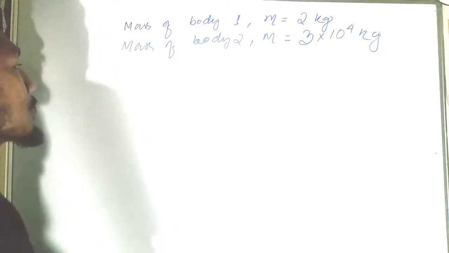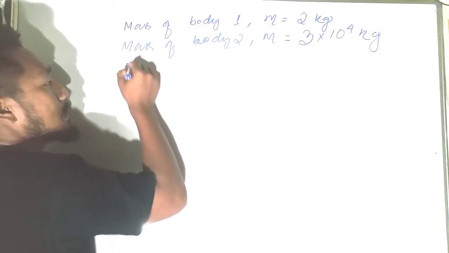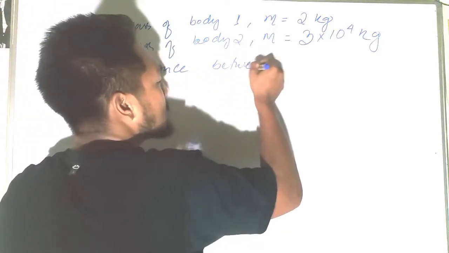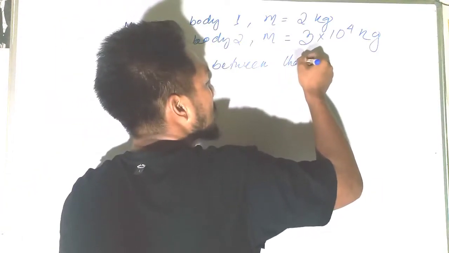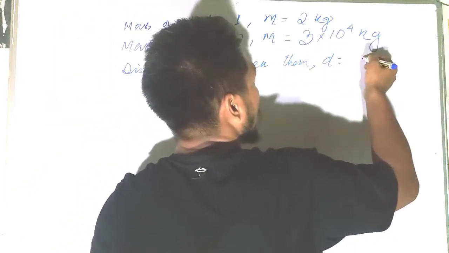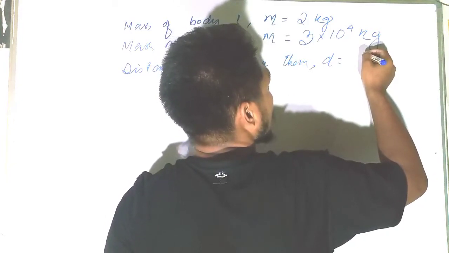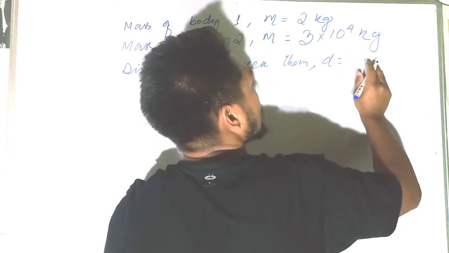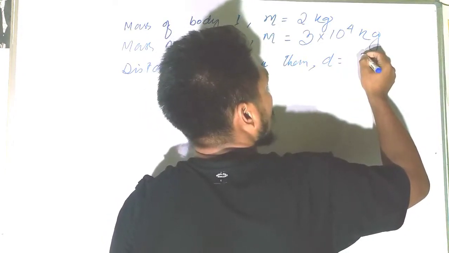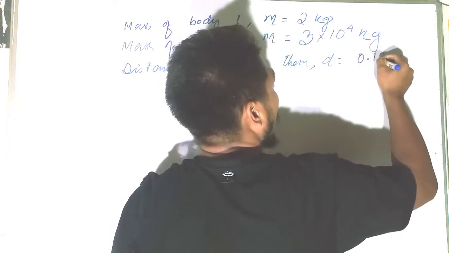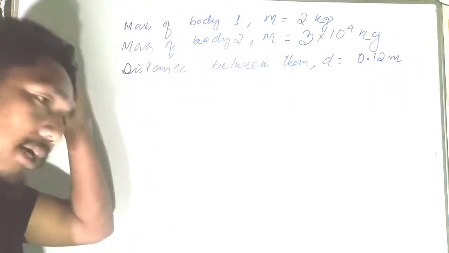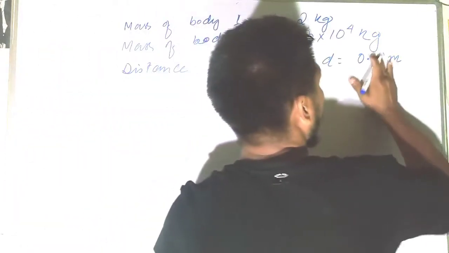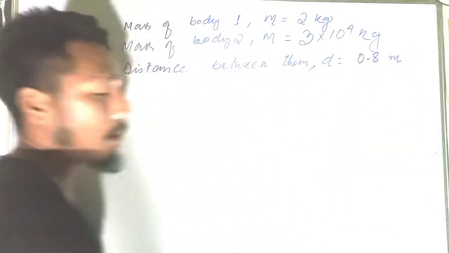The distance between them, I'm just taking a very simple question, d is equal to, let's say, 0.8 meters. Not 0.92, 0.92 will become very difficult to solve.